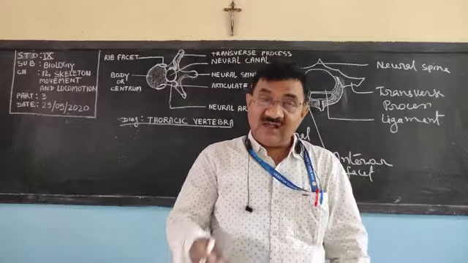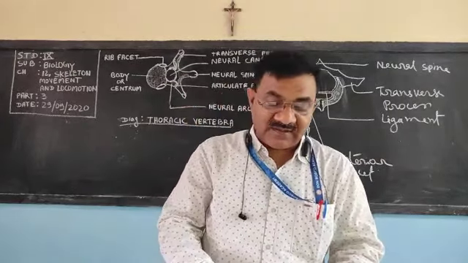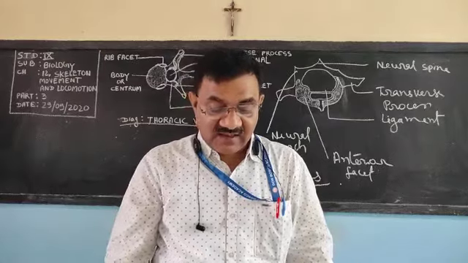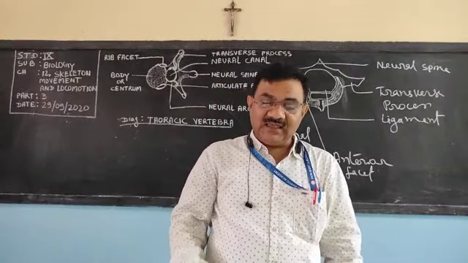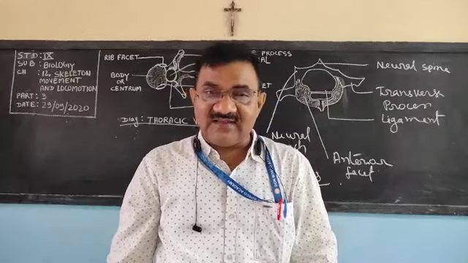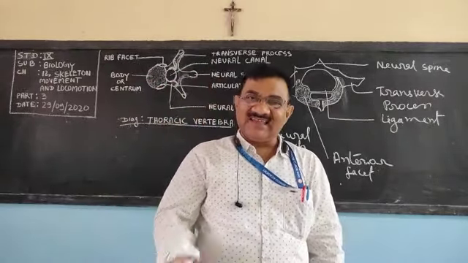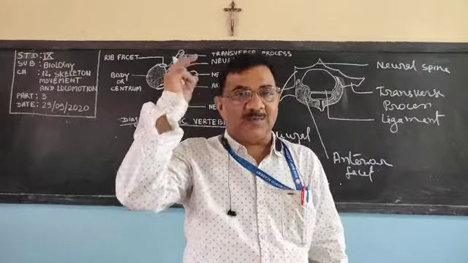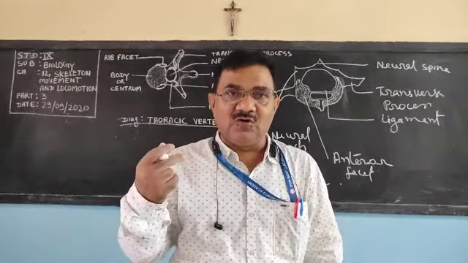We discussed that there are two types of skeleton system. One is the axial skeleton and one is the appendicular. In the axial, we discussed the skull and the vertebral column. The skull, as I have told you, is made up of 8 bones. The face is made up of 14 bones.